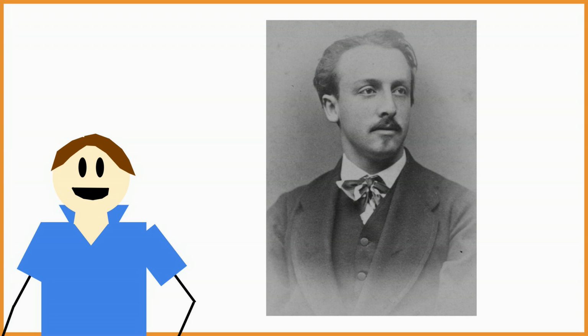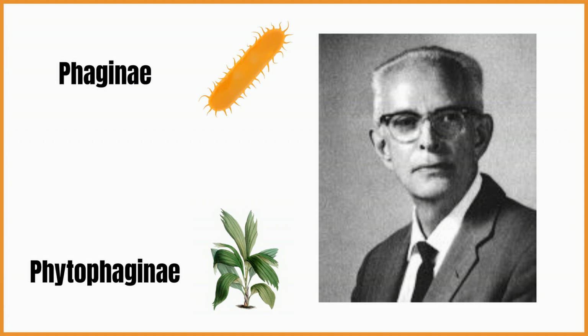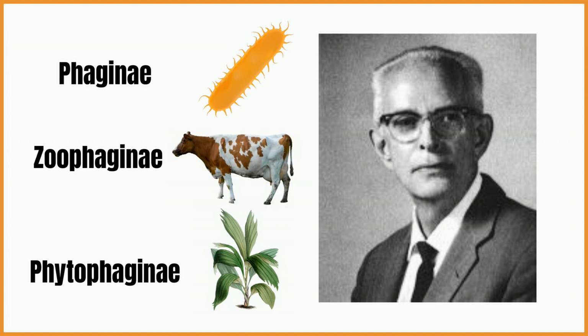The difference between living bacteria and non-living viruses was first categorized by Adolf Edward Mayer, who began by grouping infections inflicting tobacco plants. Later, in 1990, Francis Holmes suggested that the first layer should be based on the living organisms the virus infects: Phaginae for bacterium, Phytophaginae for plants, and Zoophaginae for animals. This idea for the group was later rejected as it did not use morphological differences to categorize the viruses.